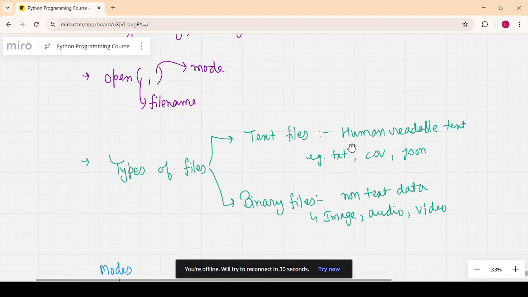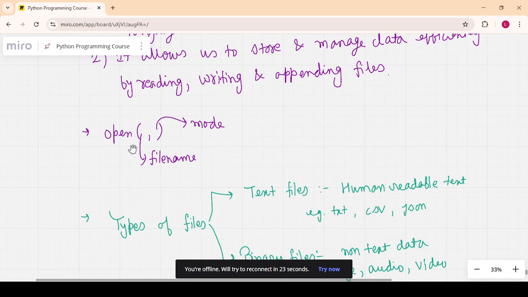The second type is the binary file. Humans cannot read these files easily. For example, image, audio, video, and other types of data. Suppose you have an image and you want to store it in binary format. Humans cannot easily understand that format, but we can store the image in a file. The same goes for audio and video. These two types of files I will cover in subsequent lectures as we proceed forward.